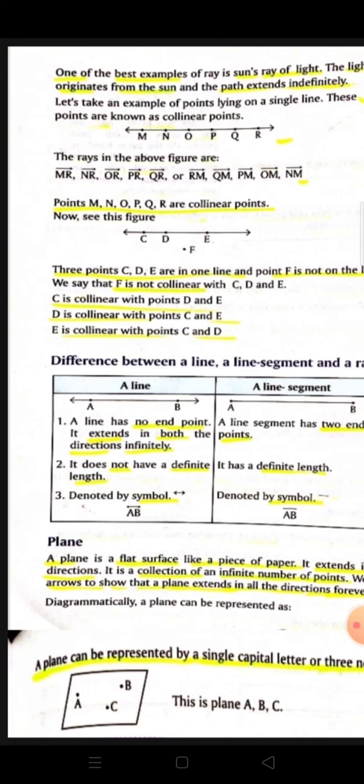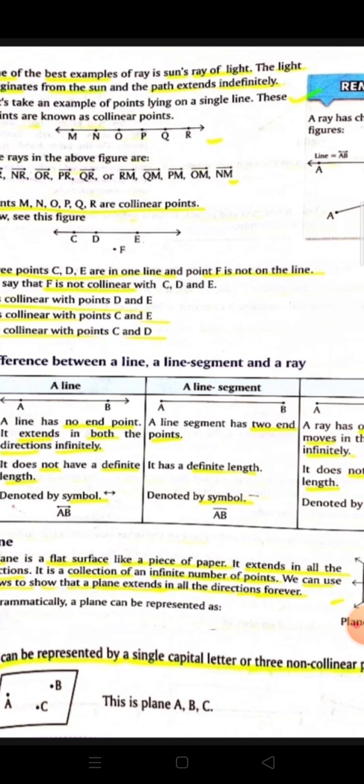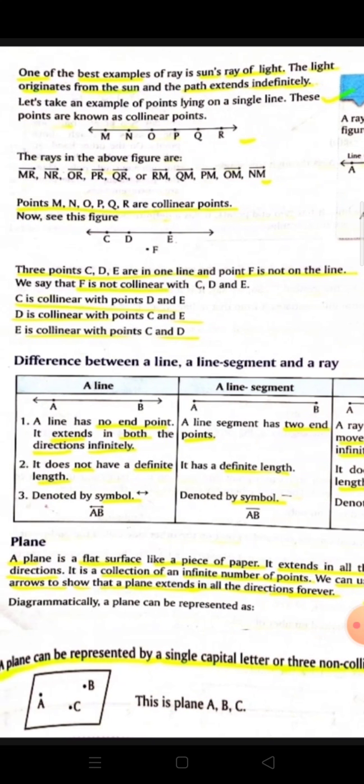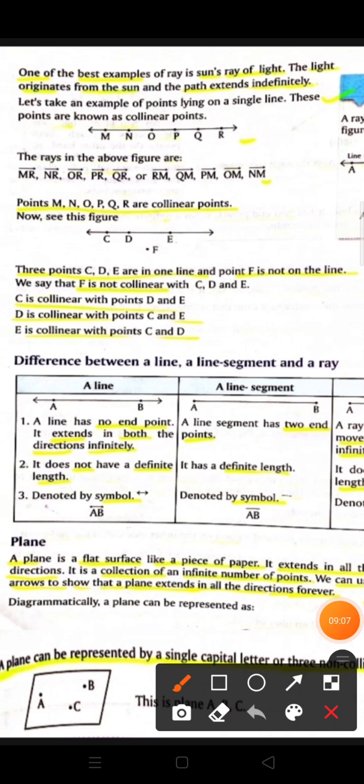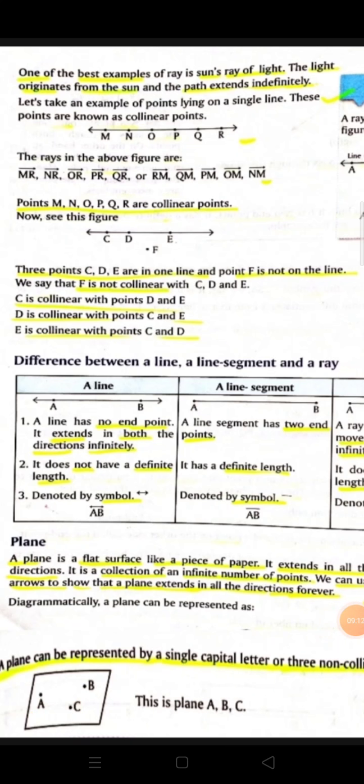A plane can be represented by a single capital letter or three non-collinear points. Have you seen here? These are all three non-collinear points because they are not on a line. So they are non-collinear points.